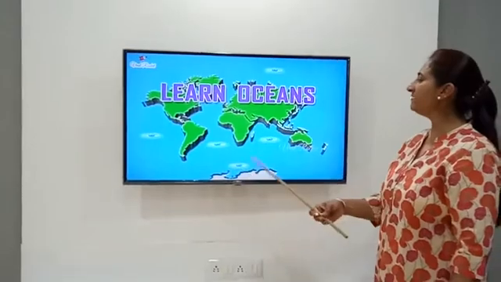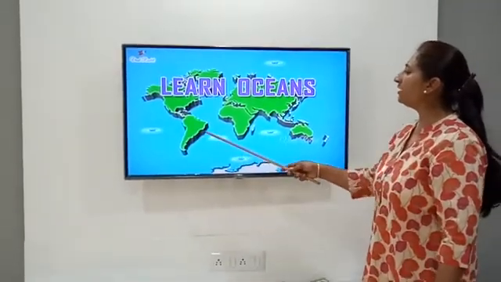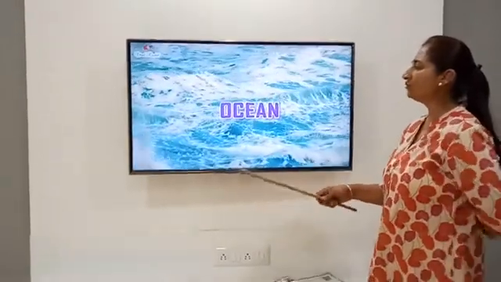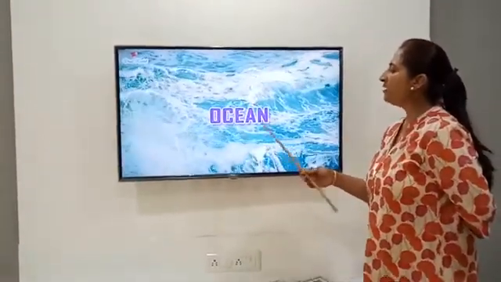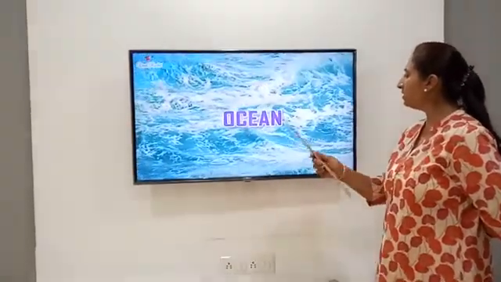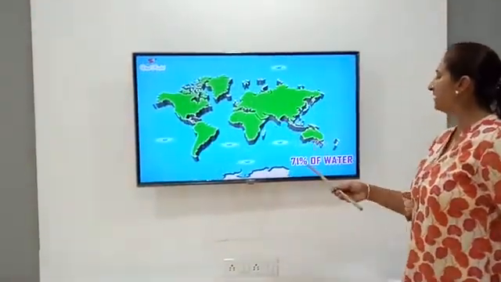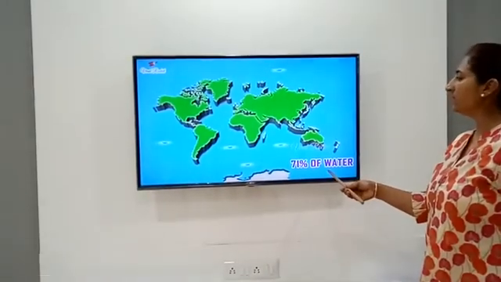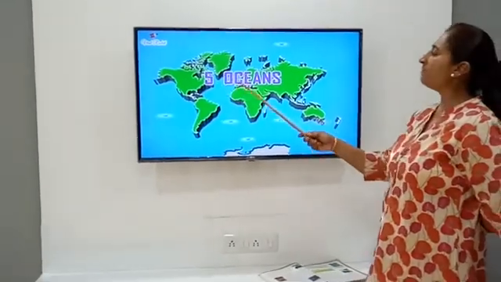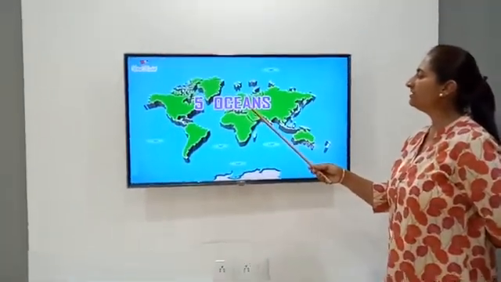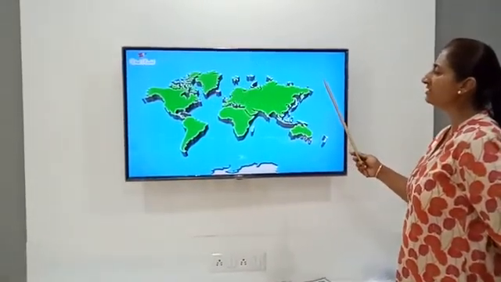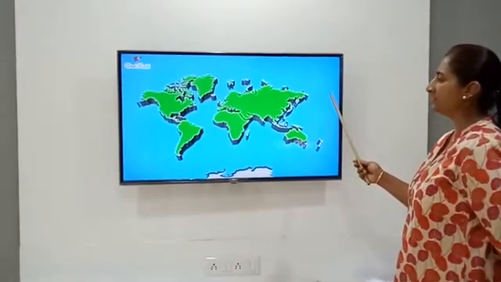We studied about the 7 continents. The 7 continents are surrounded with the large stretches of water which are known as oceans. We are going to study ocean in detail. The water part on the earth, which we saw in the previous slide, that 71% of the earth part is covered with water. There are 5 oceans on the earth which are named differently. We will study about the different oceans and its peculiarities.